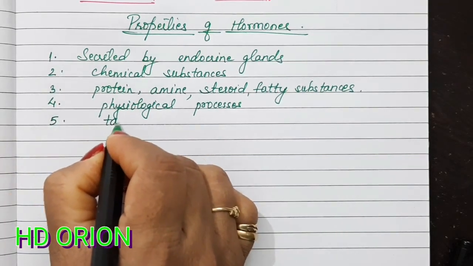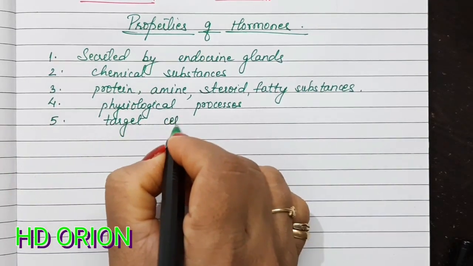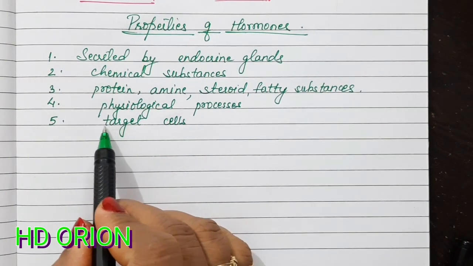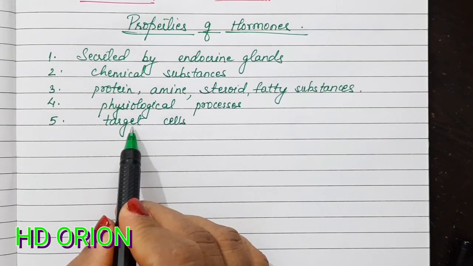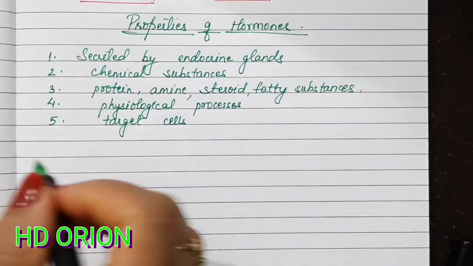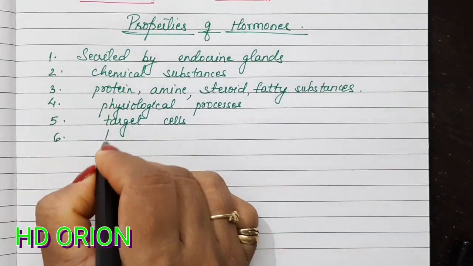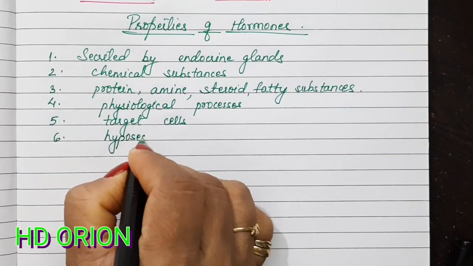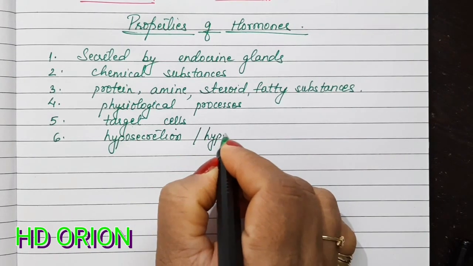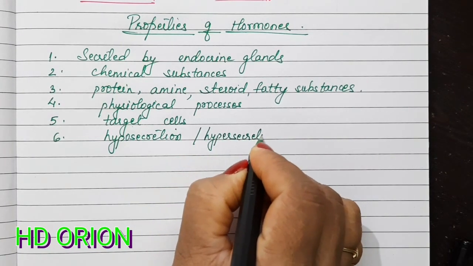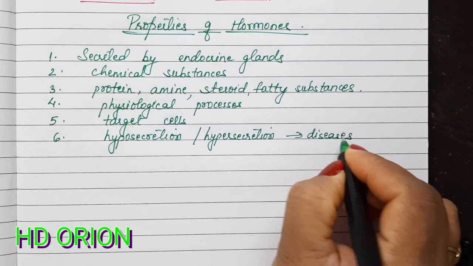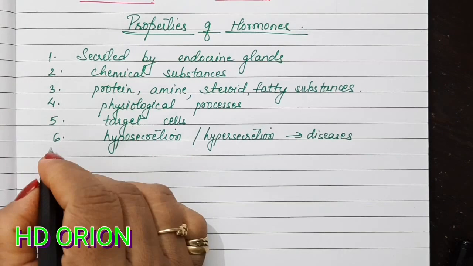They act on target cells. They do not act generally on every particular cell, so the influence is not general, but they are very specific and they will only go and target a particular organ or tissue, and therefore they always move to the target cells. Their hyposecretion means less secretion, or hypersecretion means over secretion, may lead to diseases. So there are consequences of hyposecretion and hypersecretion.